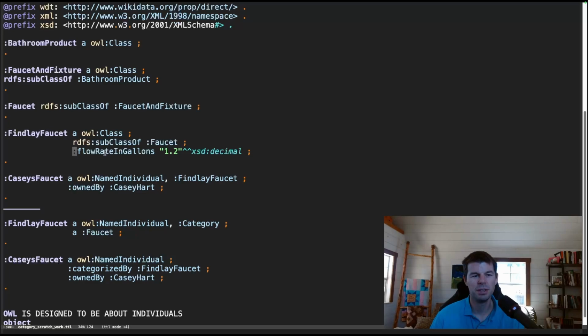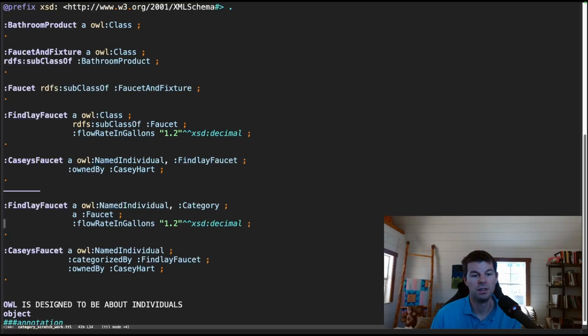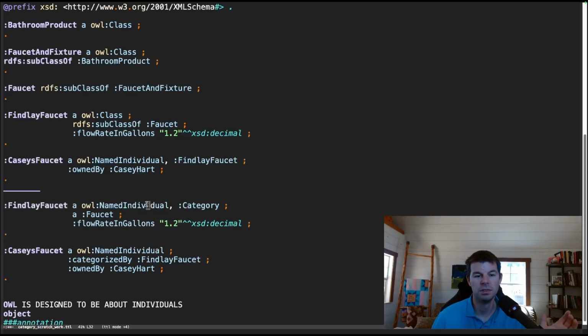If I want to say things about the flow rate and I want to make this a class, I'm going to have to make some sort of OWL restriction here where I say the Finlay faucet is a subclass of all of the faucets that have a flow rate of 1.2 gallons per minute. Alternatively, if I make it a category and I want to shove this in, I am perfectly at home to do so. This is an object property. This is an individual. So we can make object properties where this is in the first position of that relationship.